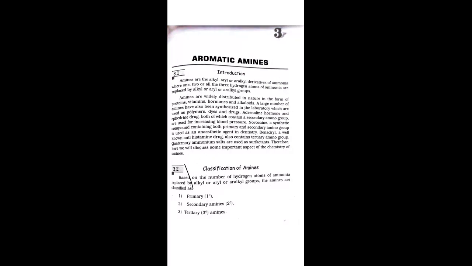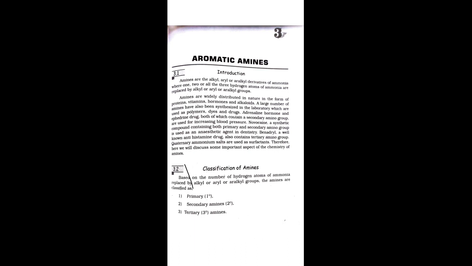These amines are widely distributed in nature in the form of proteins, vitamins, hormones, and alkaloids. A large number of amines have also been synthesized in the laboratory, and they are used as polymers, dyes, and drugs.